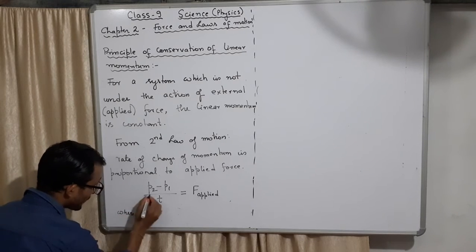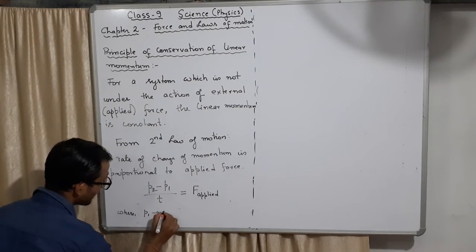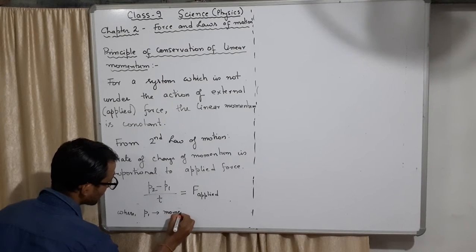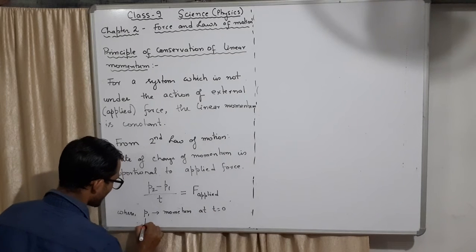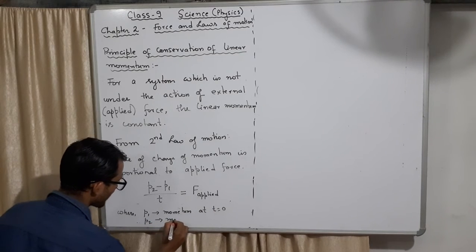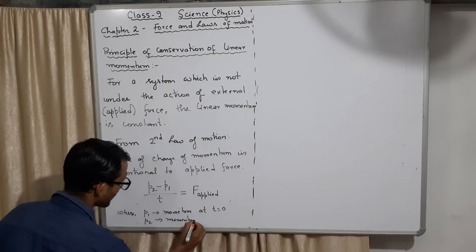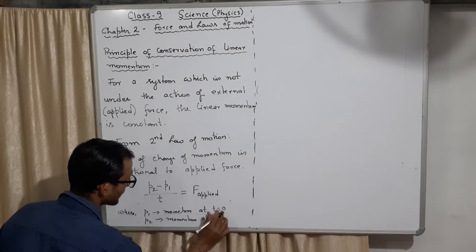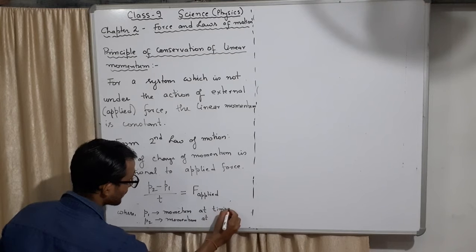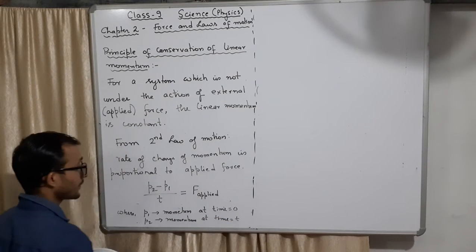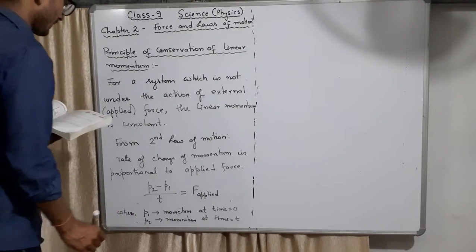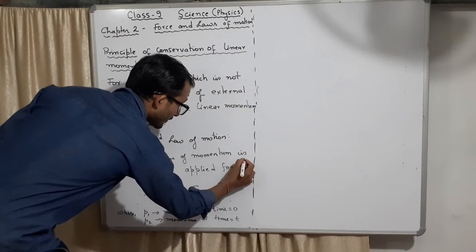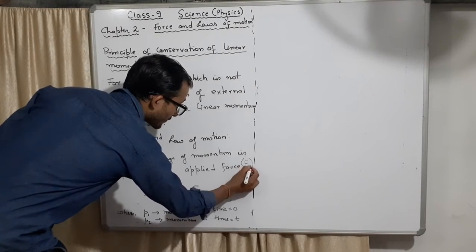Where P1 is the momentum at time t equal to 0, and P2 is the momentum at time t equal to t. T is the time, F is the applied force. I will not write out what the applied force is here; if you write it, it will be understood.